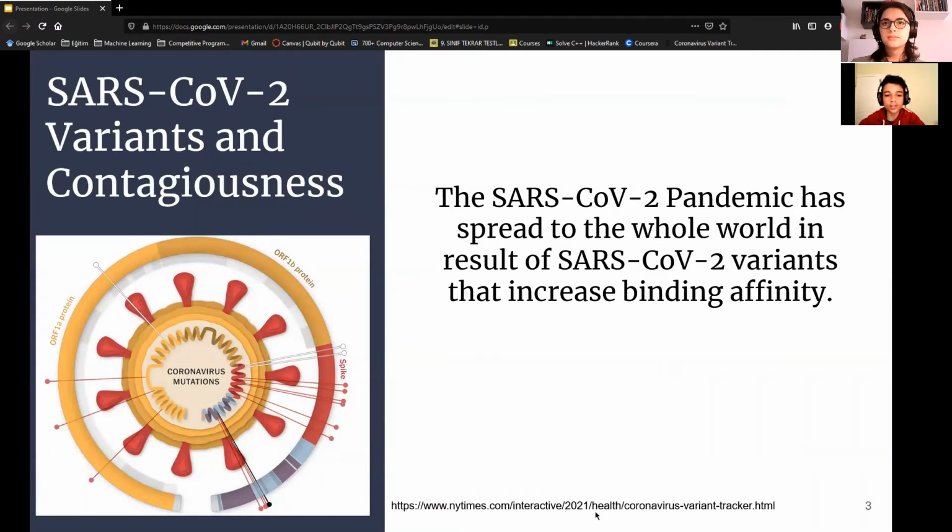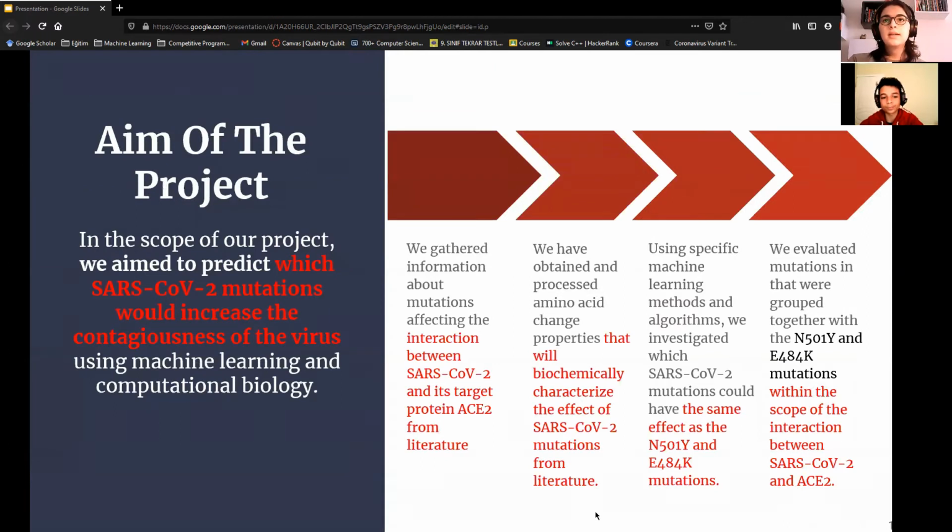These mutations, just as they can cause changes in the structure of the virus, can also affect the efficiency of the interaction between SARS-CoV-2 and ACE2, which is a protein that the virus uses as the first step to enter the human cells. In order to solve this coronavirus problem that deeply affects the whole world and causes this presentation to be done online, by feeding the experimental and literature knowledge of biochemical changes caused by the binding and S protein stability data to different machine learning algorithms, we have aimed to detect the SARS-CoV-2 mutations that have an advantage similar to N501Y and E484K mutations.